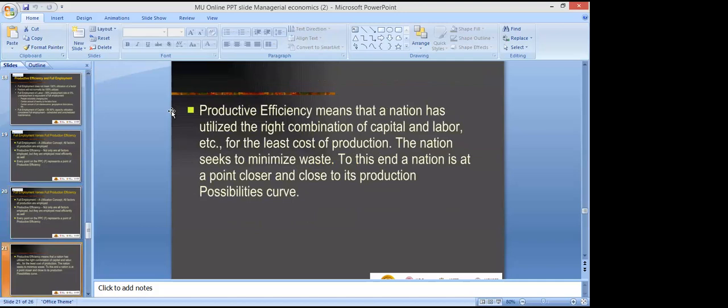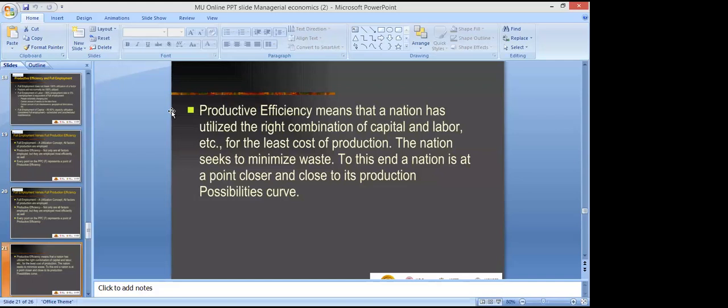Productive efficiency means that a nation has utilized the right combination of capital and labor, etc., for the least cost of production. If your factors of production are giving you maximum, efficient returns, that means the country has utilized the right combination of capital and labor for the least cost production. That least cost production is also called least cost combination.